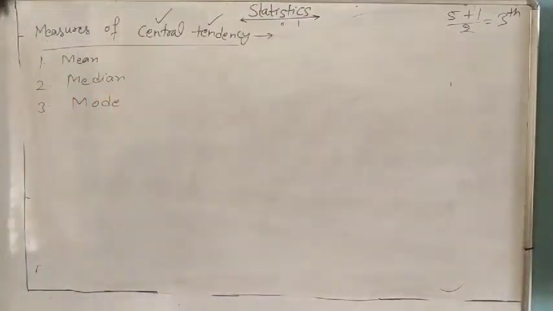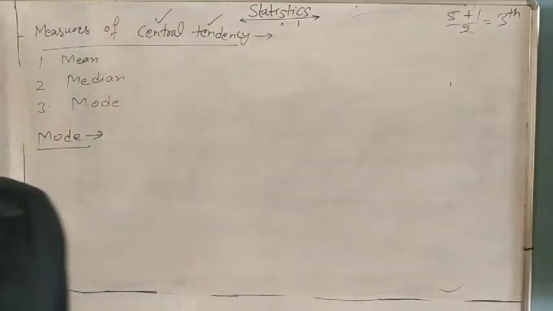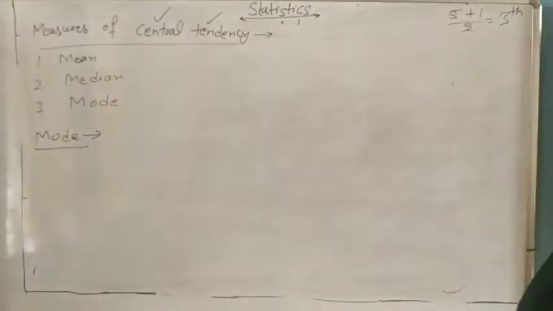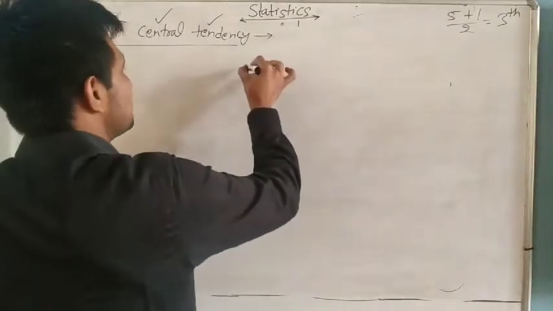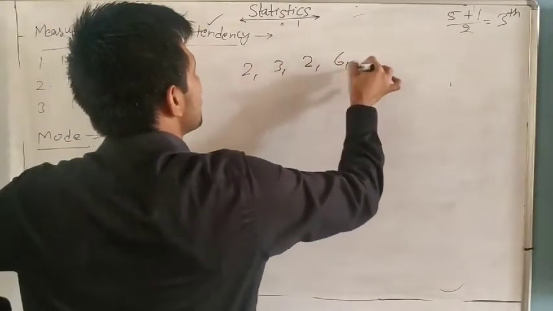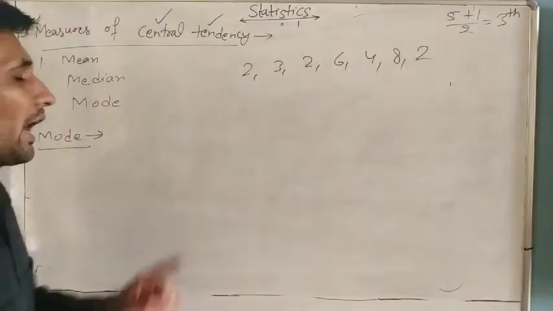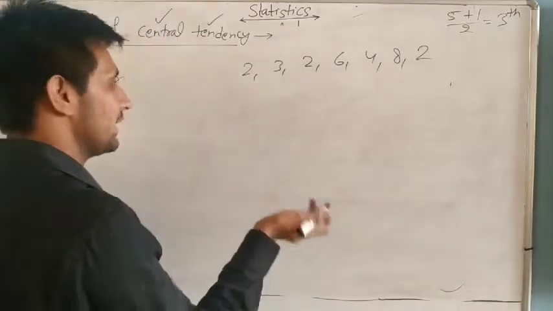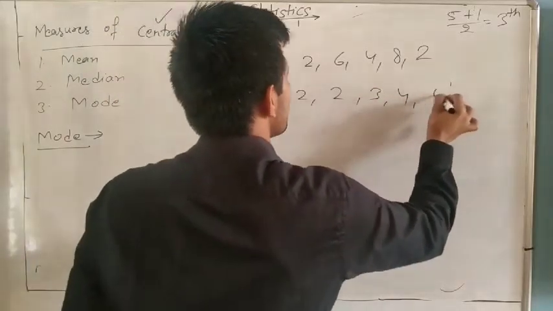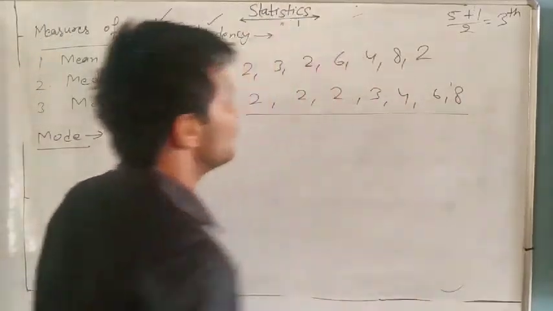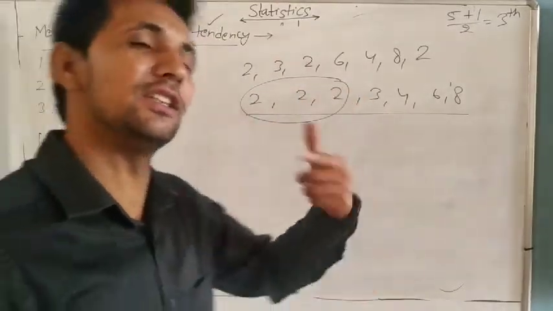And mode is very simple. What is mode? The mode is the most frequently occurring data, a number which occurs the most times in the data. Suppose like this one: 2, 3, 2, 6, 4, 8, 2. Find the mode of this one. For the mode, always arrange the data in ascending or descending order. In ascending order: 2, 2, 2, 3, 4, 6, 8. So tell me which number is occurring the most times. 2 is occurring 3 times. So the mode is 2.